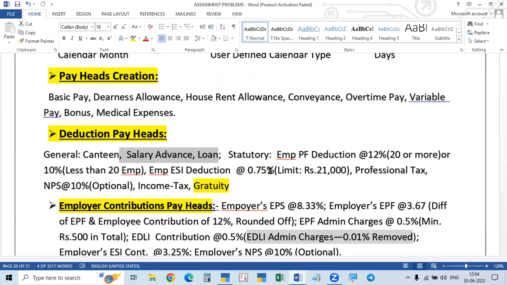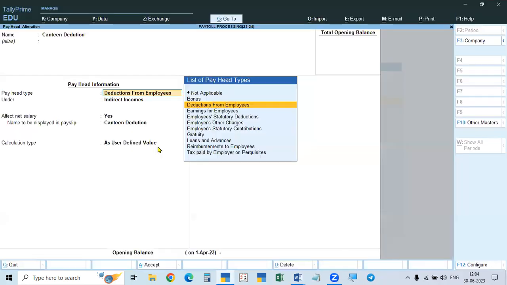A general deduction is deducted from the employee and kept with the employer. I gave some examples: canteen, salary advance, loan. Is salary advance loan required? In our problem it's not there, but I will tell you. So canteen, we did.